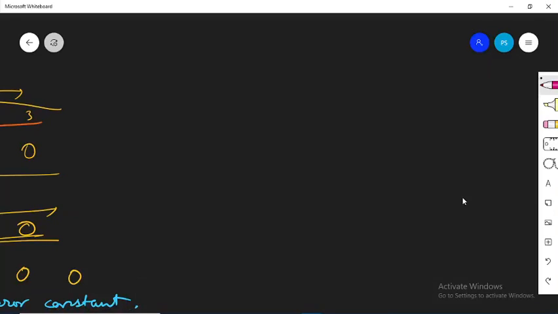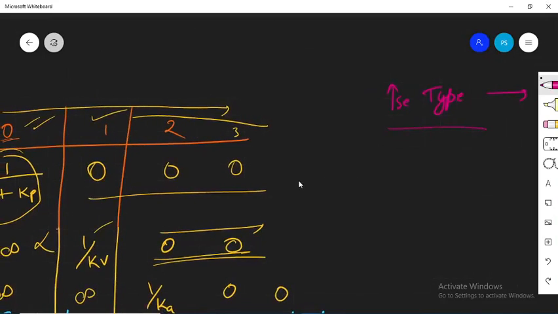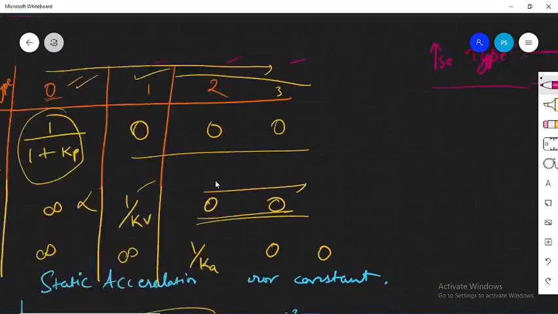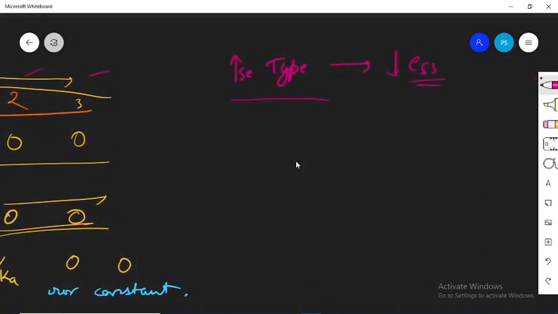One thing is sure: as you increase the type of the system, the system's steady state error will always decrease. जैसे जैसे टाइप ऑफ द सिस्टम इंक्रीज होता है, 0 होगा, 1 होगा, 2 होगा, 3 होगा, फॉर एनी इनपुट द सिस्टम्स एरर इज गोइंग टू डिक्रीज. So you can always go for a higher type of the system if you want to reduce the final steady state error.